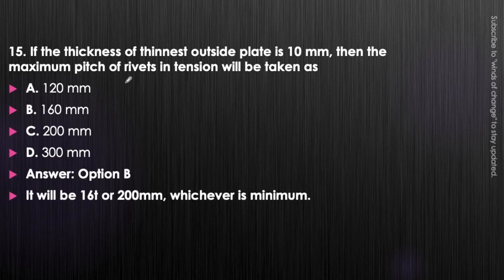So what will be the answer? It will be option B, that is 160 mm. 16 T will be 16 into 10, that is 160, or 200, whichever is minimum. So minimum is 160. So option B will be the correct answer. It is a very easy question, but please memorize it. What will be the condition here? 16 T or 200 mm.